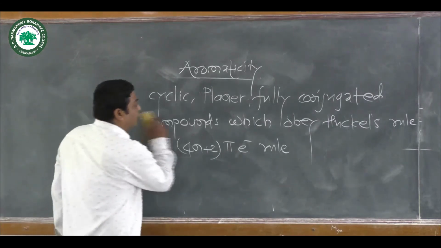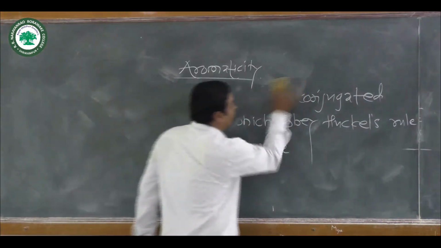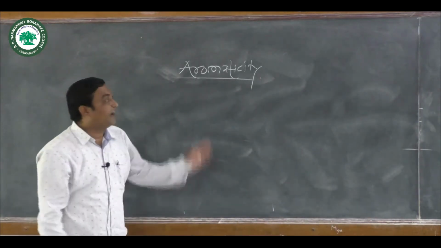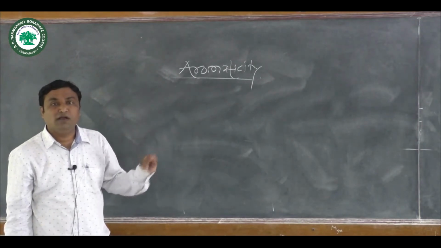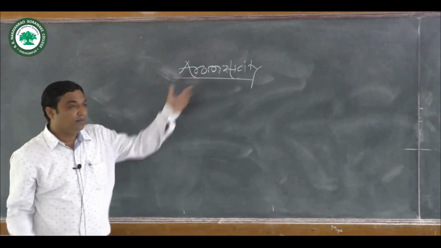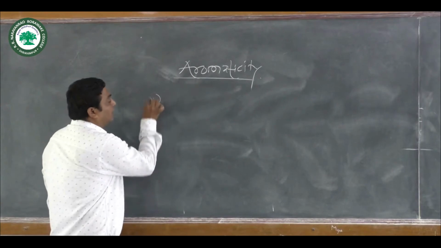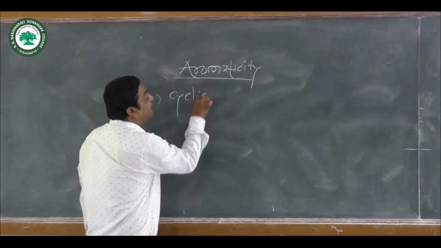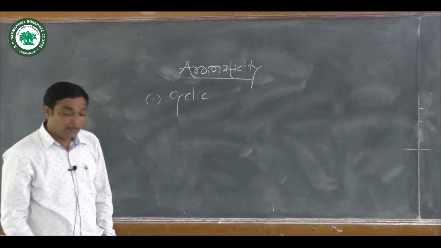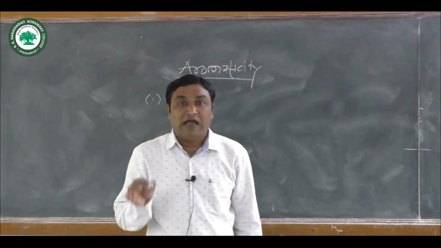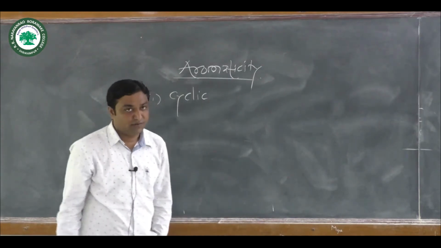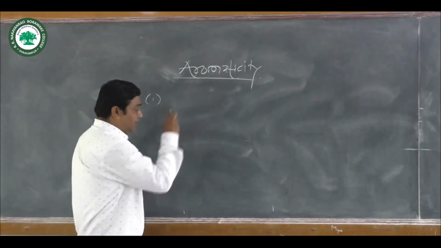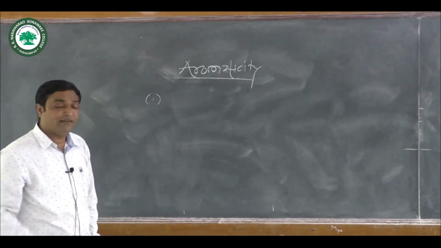To understand the concept of aromaticity, we have to satisfy all 4 conditions of this rule. The first condition or clause of this rule is that the molecule must be cyclic in nature. It means the molecule has at least one ring in its structure.